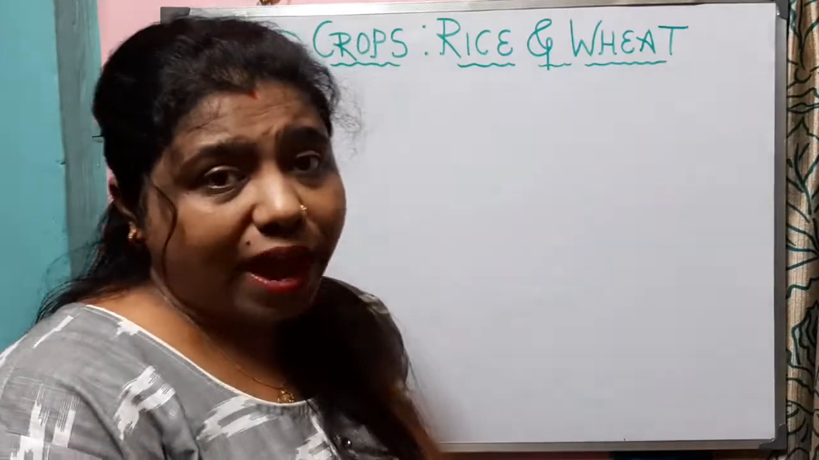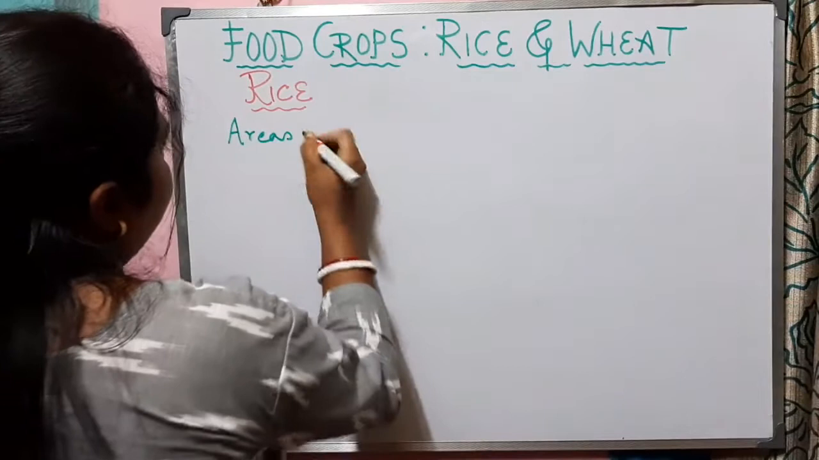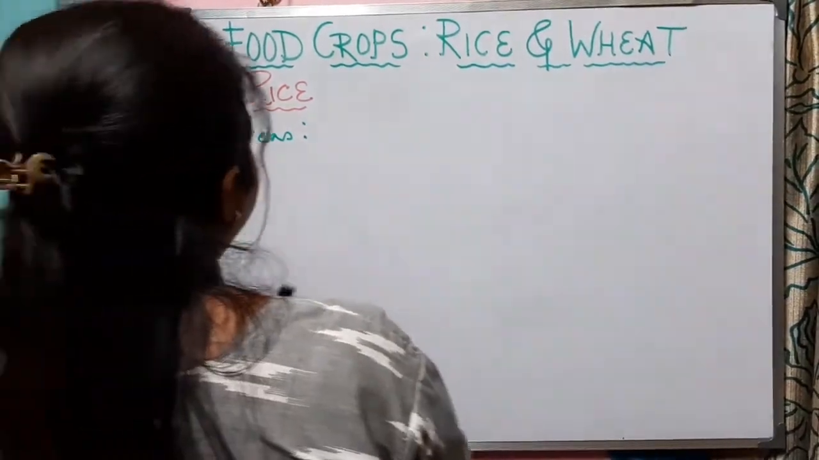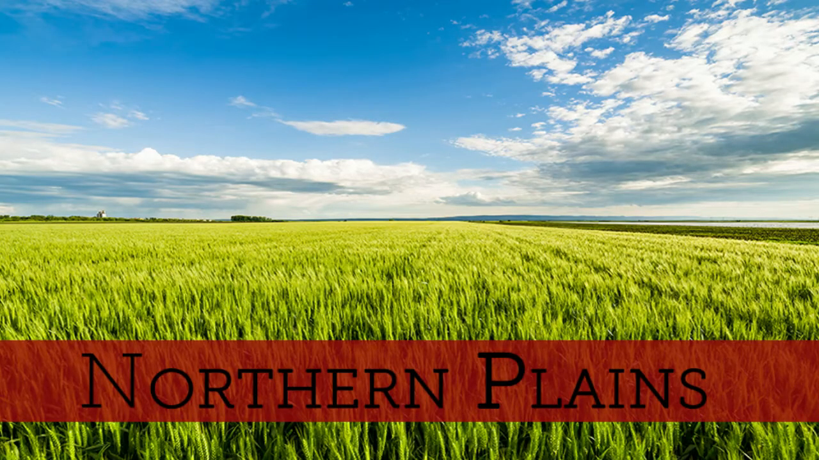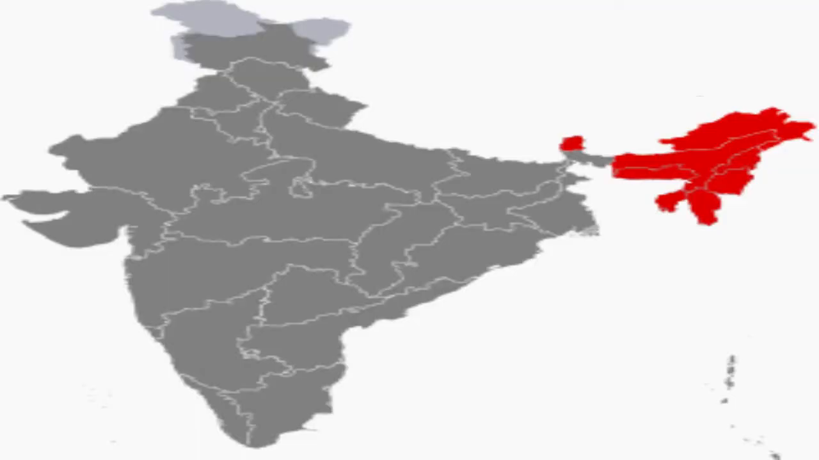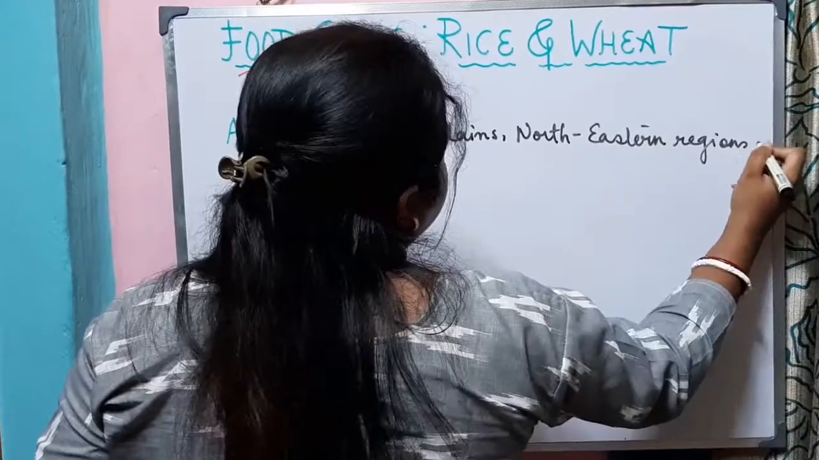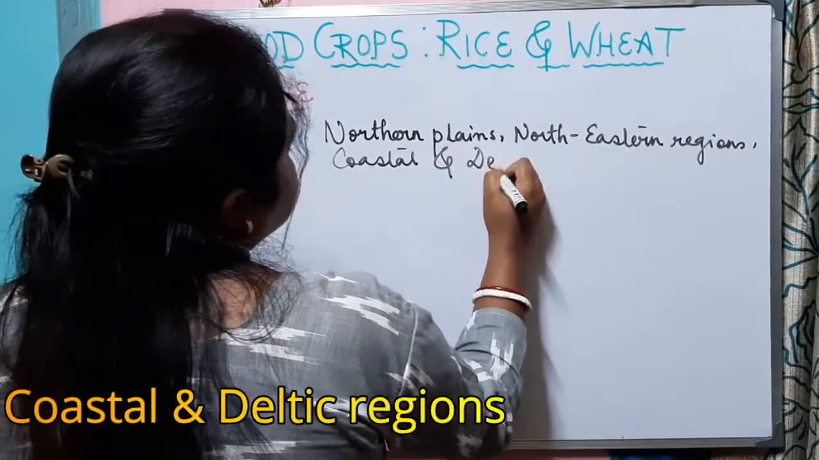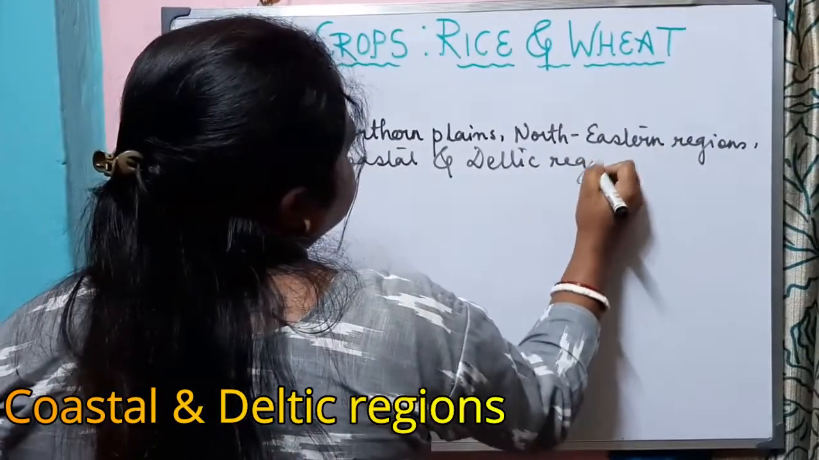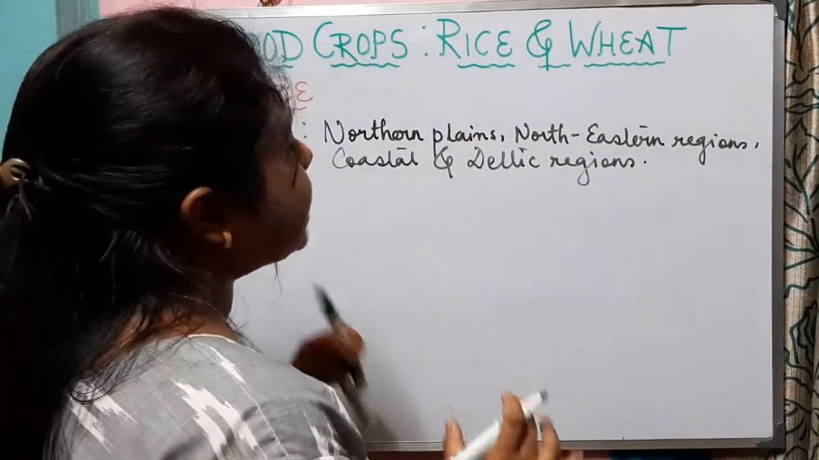So the areas where rice can be grown, rice are mostly grown in the northern plains, the northeastern regions, and the coastal and Deltic regions. So these are the areas where mostly rice can be cultivated.